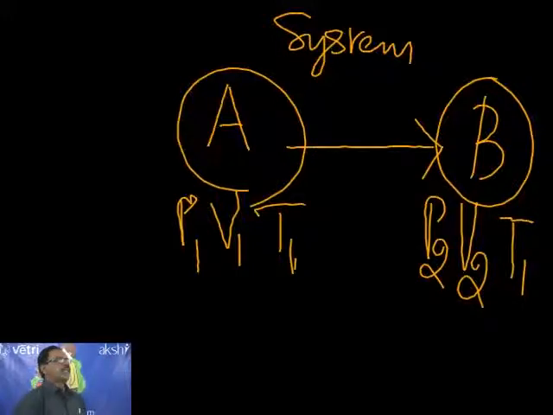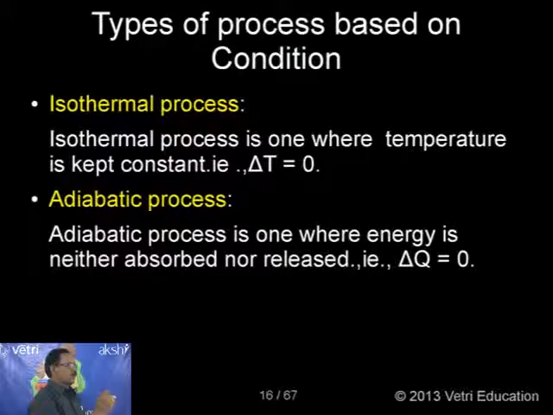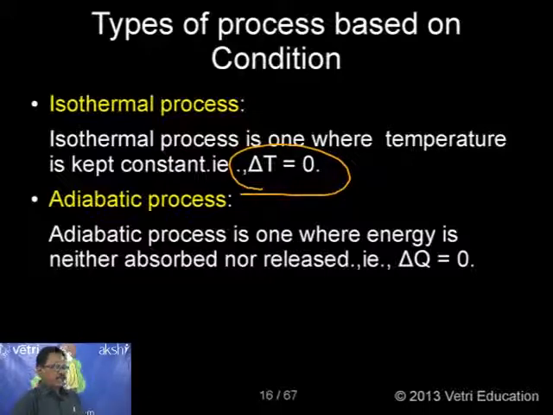Or let me say it this way: if I am conducting any chemical reaction at room temperature, then the temperature will automatically be constant. So pressure and volume change in the case of gases. That process is called an isothermal process. An isothermal process is one where temperature is kept constant, delta T will be 0. This is interesting information. The next one: coming to the adiabatic process.